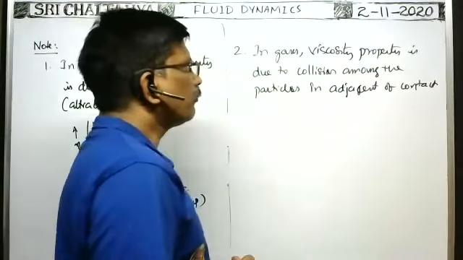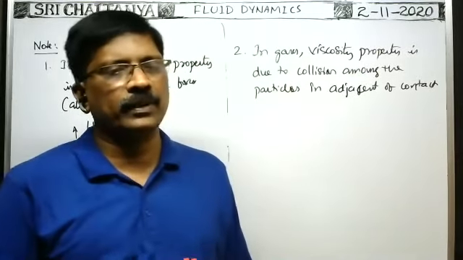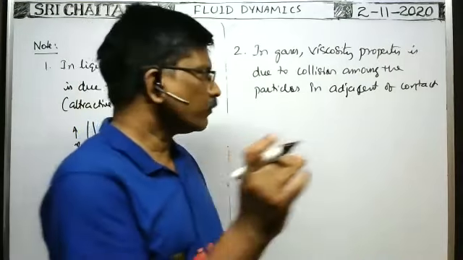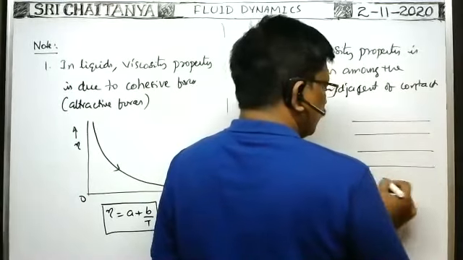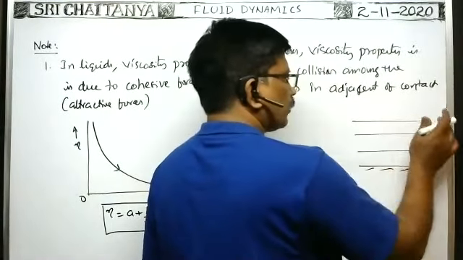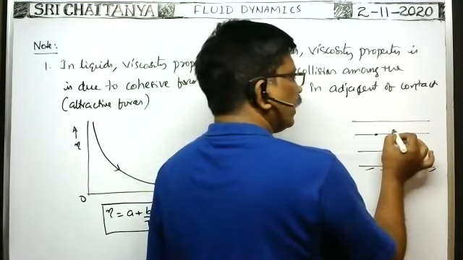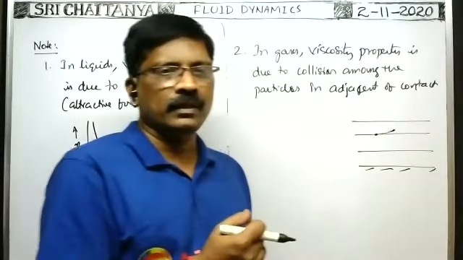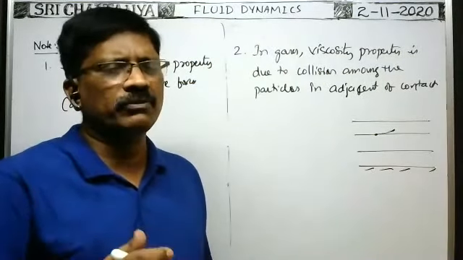Okay, in case of gases, when temperature increases, what happens to the viscosity property? Tell me based on this concept. Whenever the gas is in motion, flowing from one place to another place, collision takes place between the molecules of the lower layer and upper layer because they are at random. They move in different directions with different velocities, so collision takes place among them.